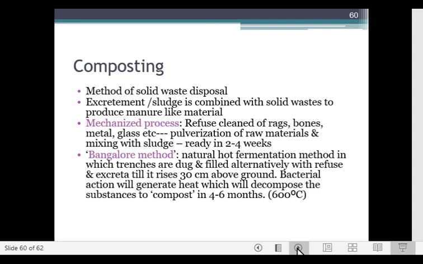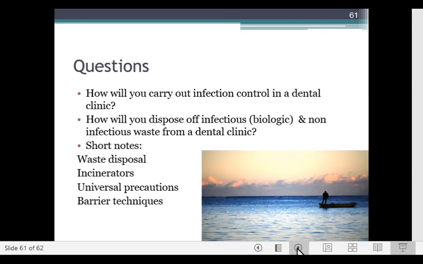While by Bangalore method, it is by natural hot fermentation method in which trenches are dug and filled alternatively with refuse and excreta till it rises 30 centimeters above the ground. Bacterial action will generate yeast, which will decompose the substances to compost in 4 to 6 months. And this is then used as manure.